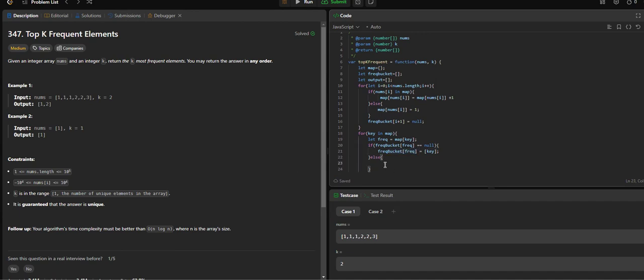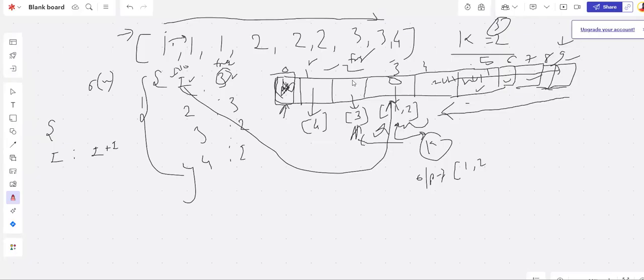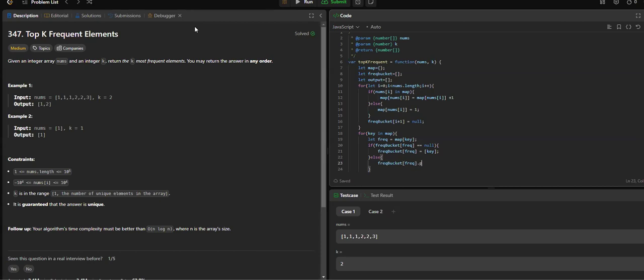Frequency bucket of frequency is an array. We know that. We have initialized the frequency bucket of frequency with an array and pushed the first element, right? So now we can just push the second numbers onwards.